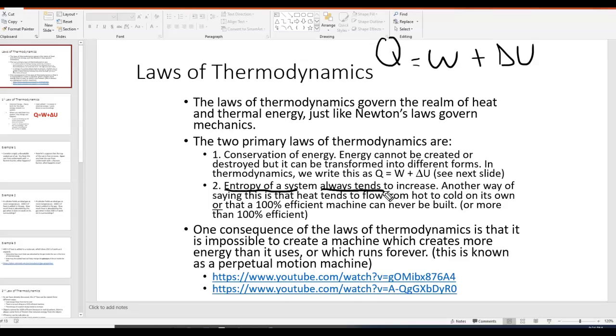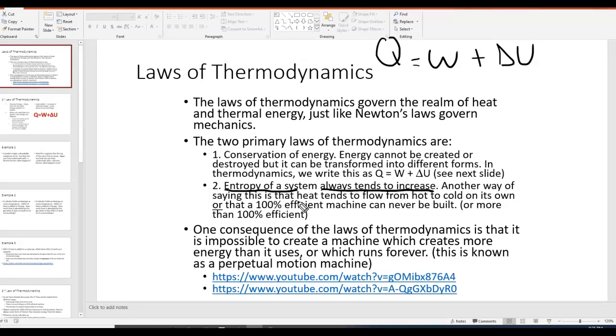Tends to basically means naturally, so entropy of a system always naturally increases. At this point you might be wondering, what is entropy? I'm guessing you've probably never heard that word. That's fine, we will talk all about entropy in a little bit. That's way number 1.